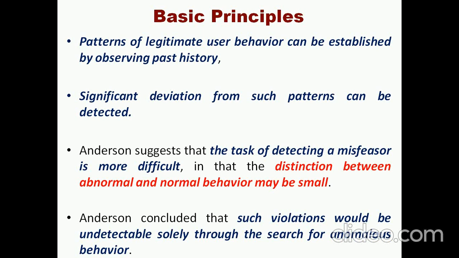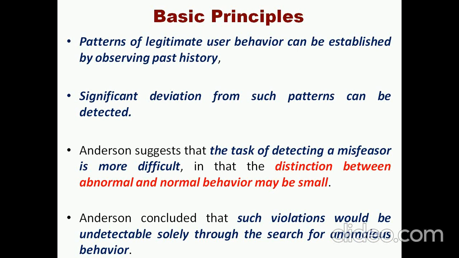In that case, Anderson suggested that the task of detecting a misfeasor is more difficult. Who is called a misfeasor? A misfeasor is an authorized user who is entering the system in an unauthorized manner. They are authorized to make use of the resources, but they are logging into the system in an unauthorized way.